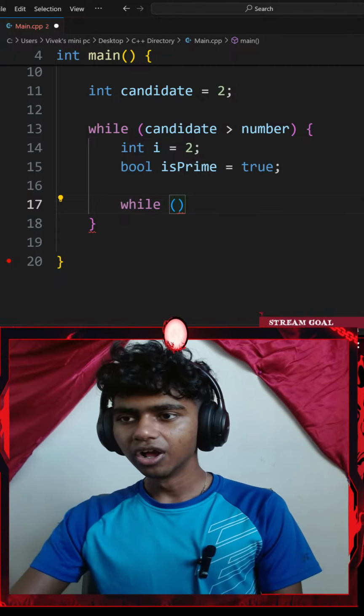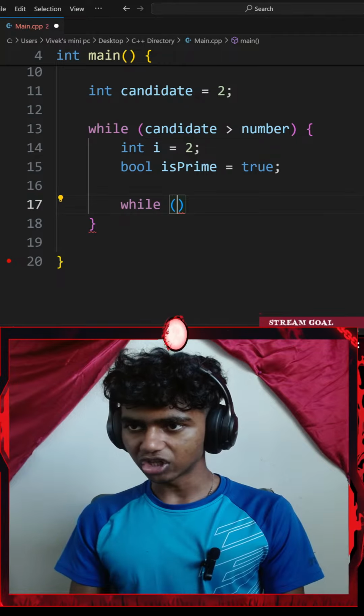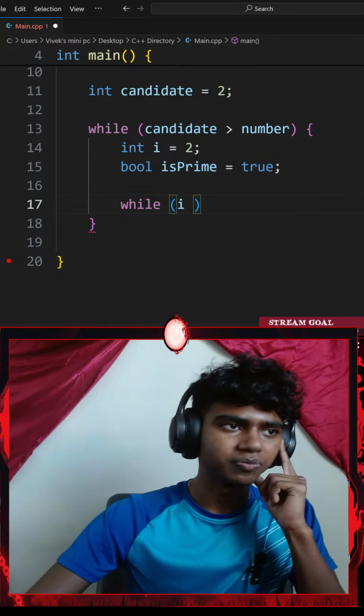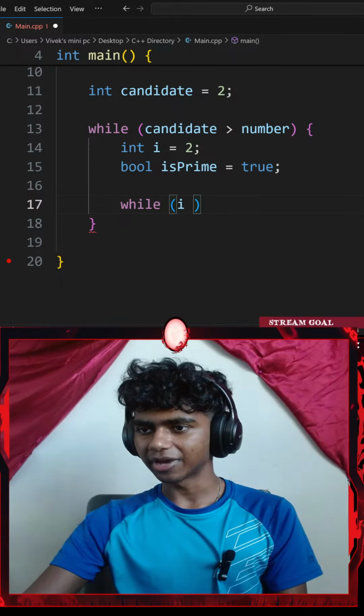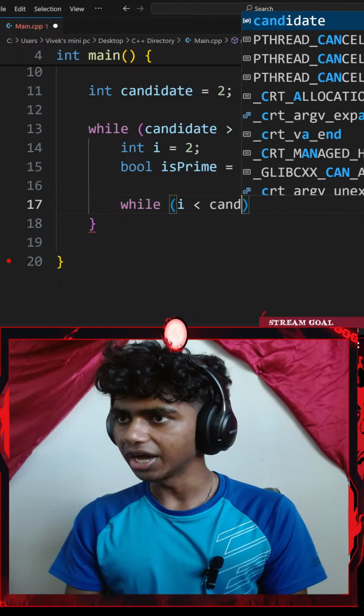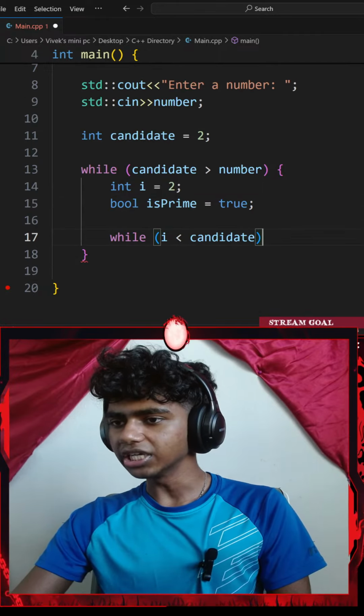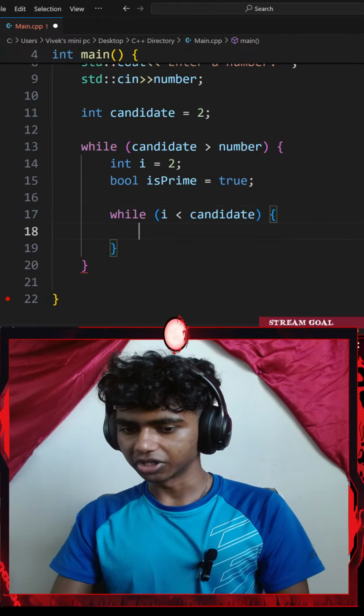I don't know, guys. Okay, so the second while loop checks something. So I'll go with if my i is, let's see, I forgot this part. If my i is less than my candidate variable, they both are currently equal to each other. I'll go with a pair of curly braces.